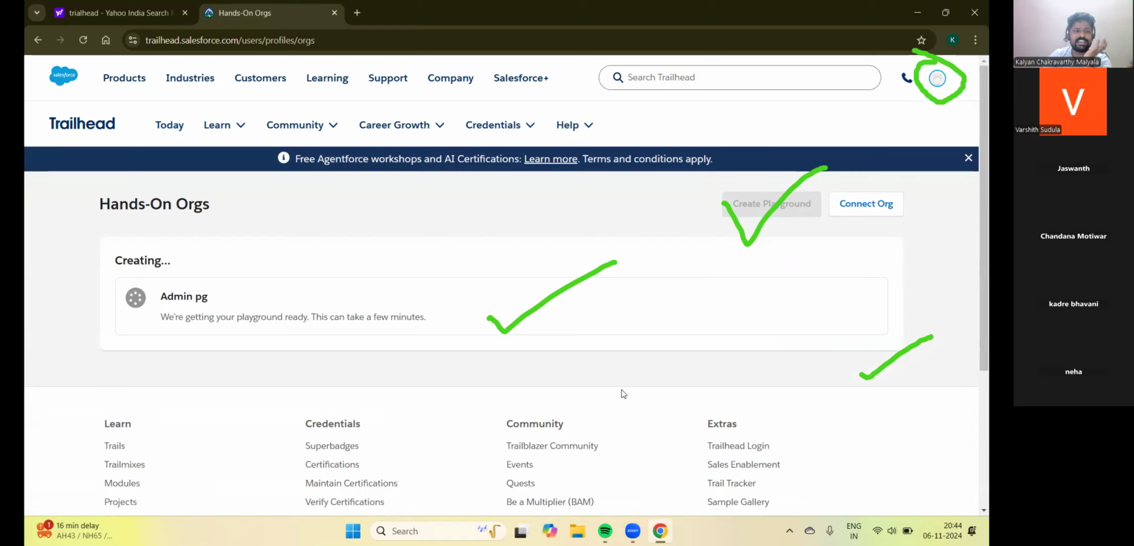What is this playground? It's a dev environment. Trailhead itself is a learning platform where you will have modules, chapters, challenges, and tasks to do, and where we need a real-time Salesforce environment. Such an environment is a playground. We can have 10 playgrounds active at a time. Now we are creating the first playground where we'll be starting our admin concepts.